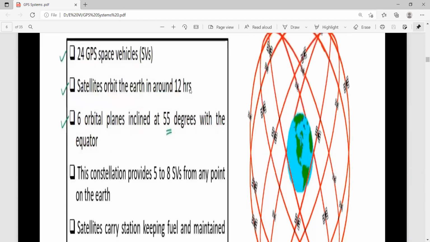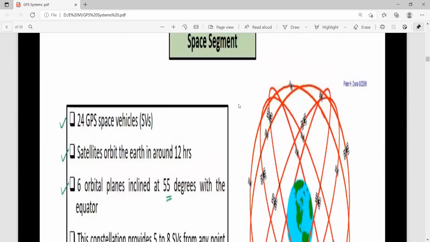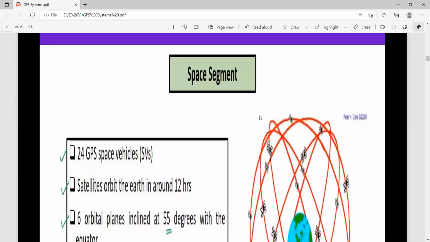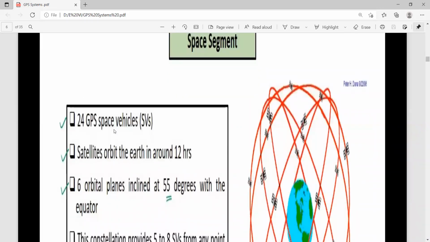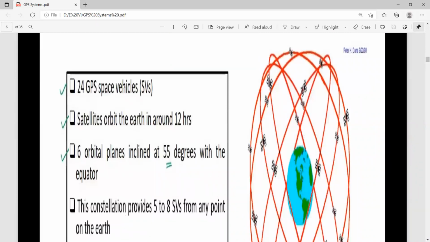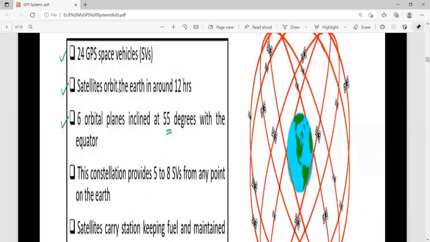Now you can go through these sentences about the space segment, the first component of your GPS system. A few words about this space segment. There are 24 GPS space vehicles. They are moving in the form of satellites. How many? 24 satellites. The satellites orbit the Earth in around 12 hours.